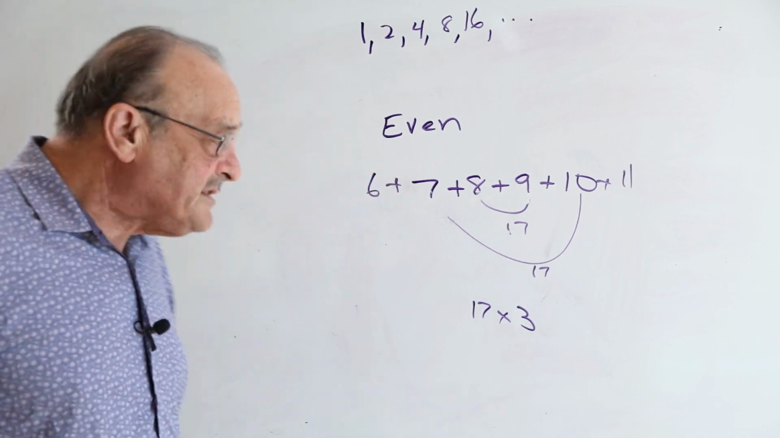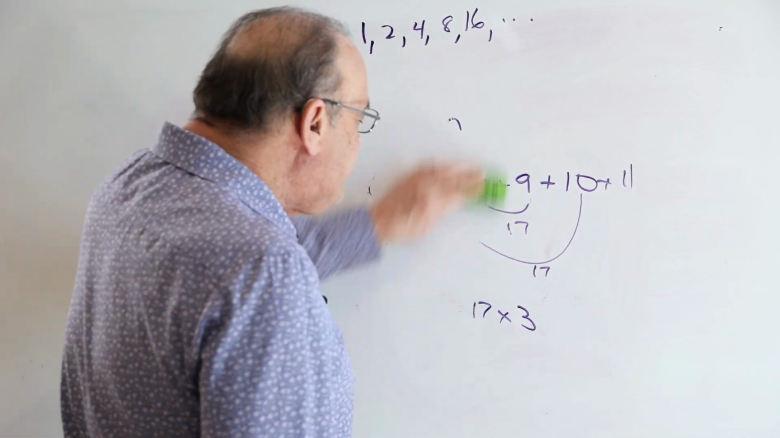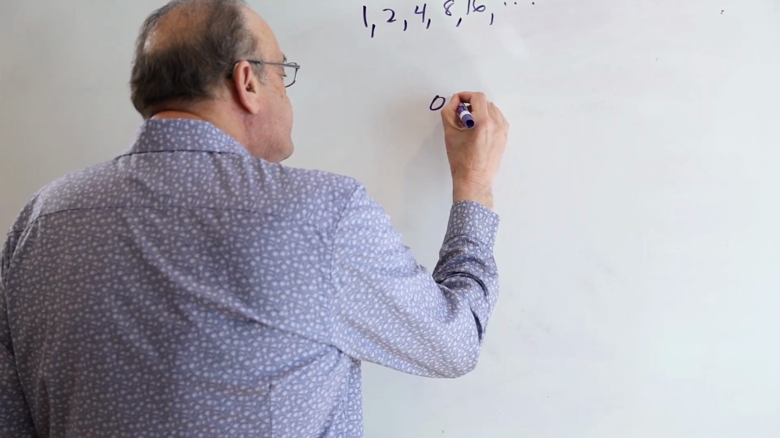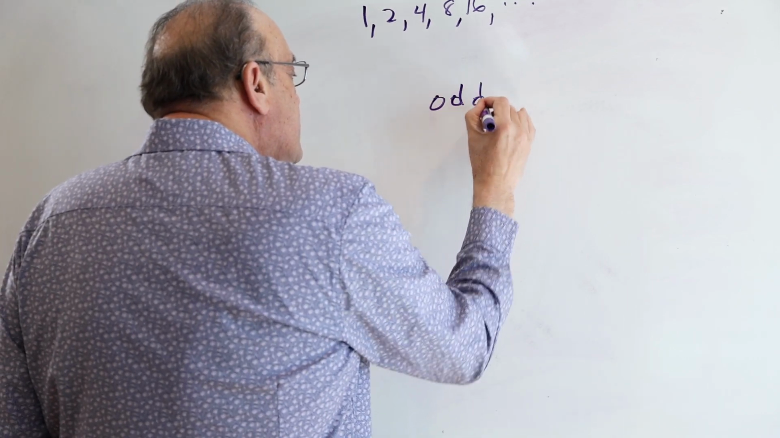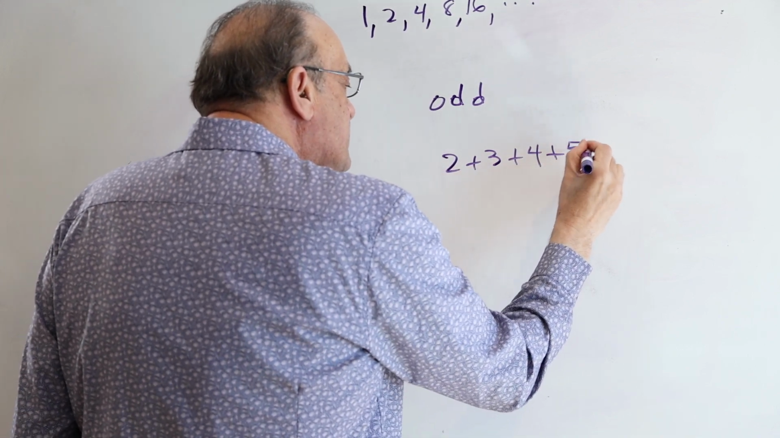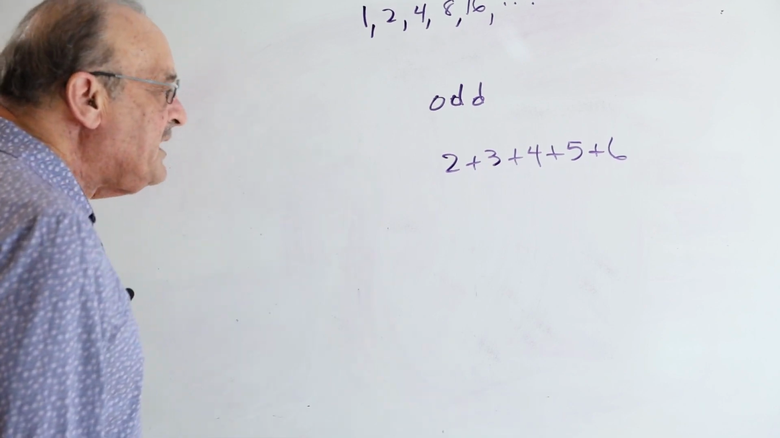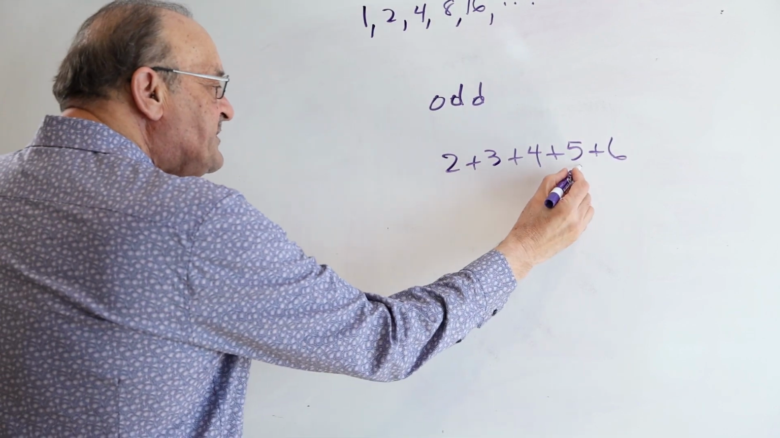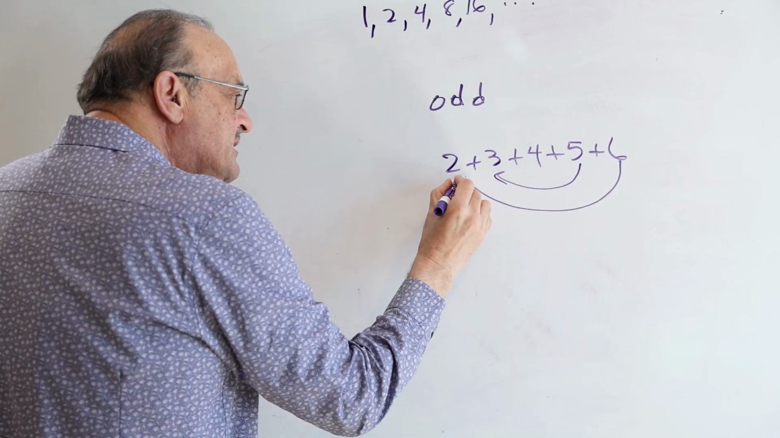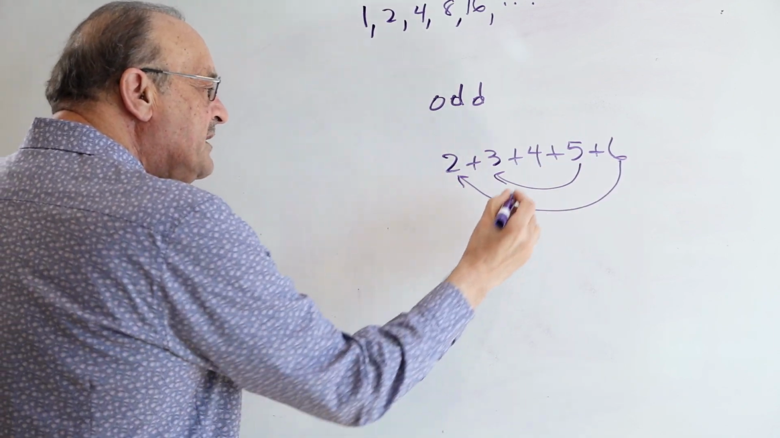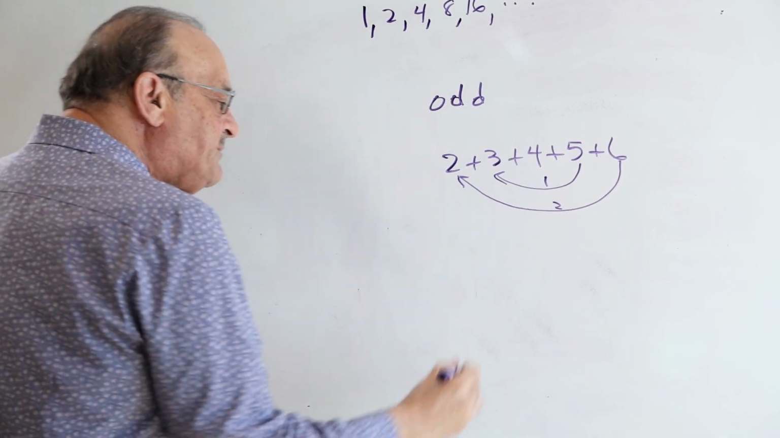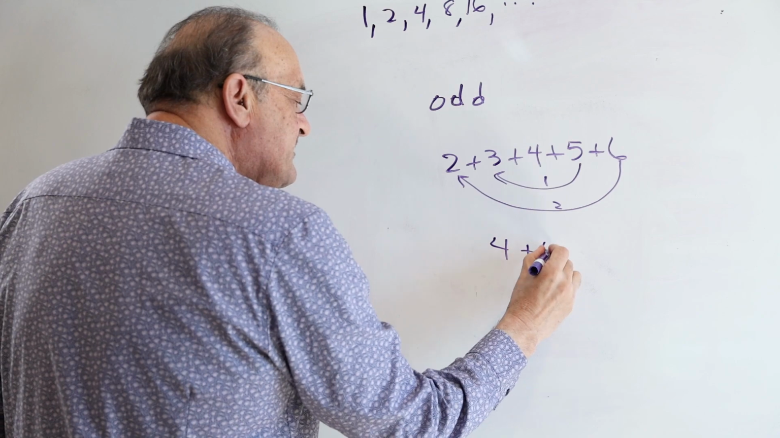Now, the second case is what if you have an odd number of summands. So in case 2, suppose we have an odd number of summands. Suppose we have 2 plus 3 plus 4 plus 5 plus 6. If we subtracted 1 from the 5 and put it on the 3, subtracted 2 from the 6 and added it to the 2. So here we're moving 1 and here we're moving 2. We end up with 4 five times.